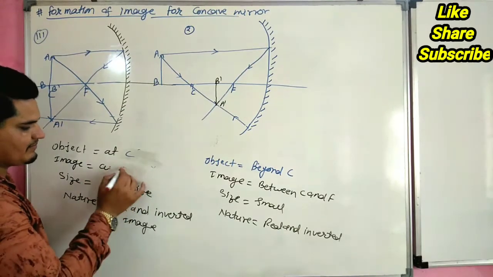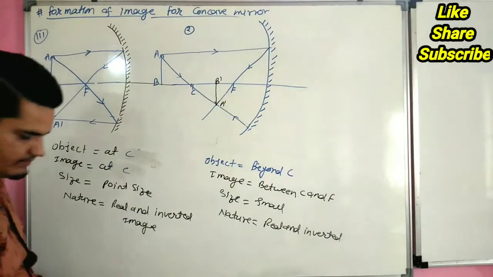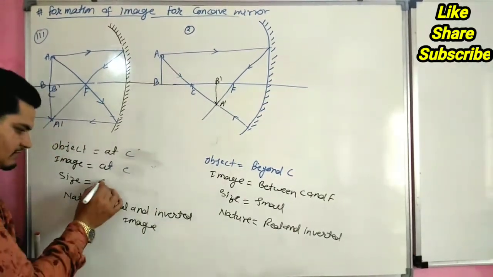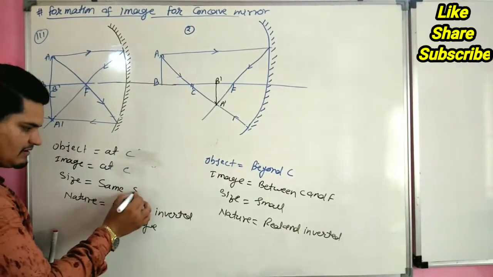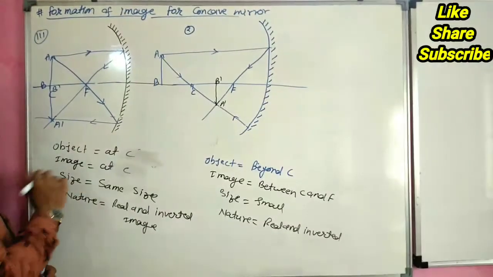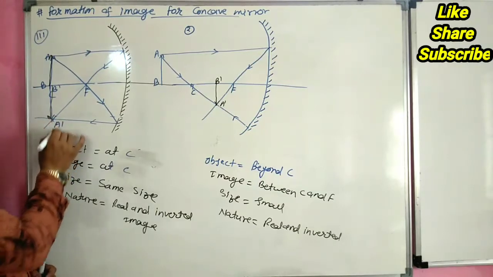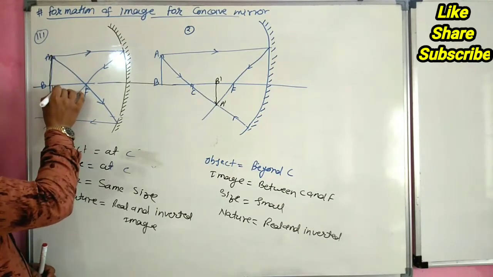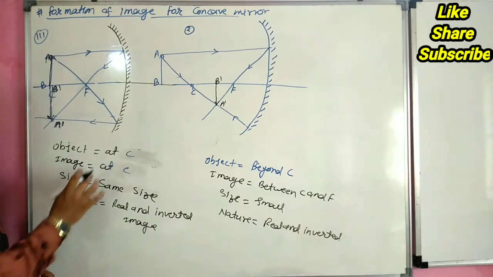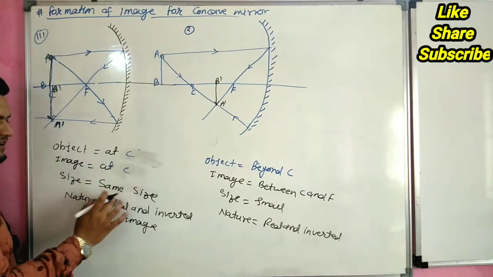So image forms at C, size same, real and inverted. Nature is always real and inverted. This is the size of image, A dash B dash, and this is AB. AB is our object. So object is at C, image forms at C, size is same.